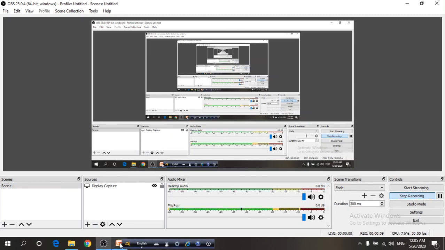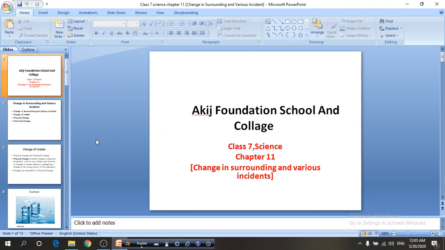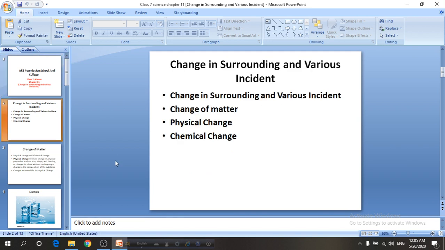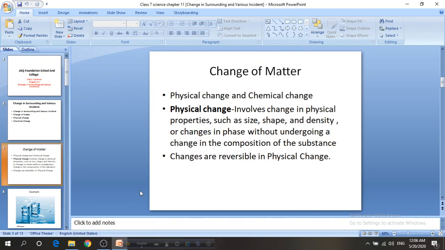Today we'll talk about an interesting topic of science, that is change of matter. This chapter belongs to chapter 11 of your science book, change in surrounding and various incidents. So now we will talk about the change of matter, that is physical change and chemical change. So what is physical change?